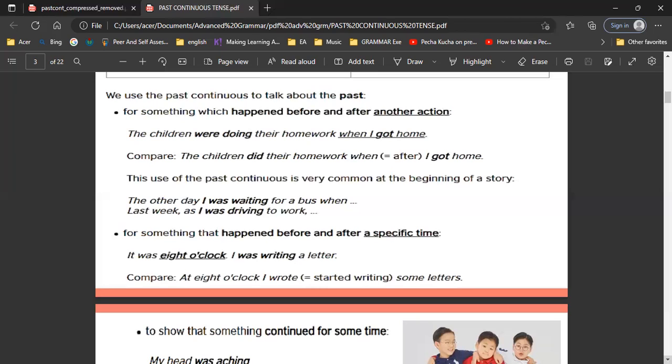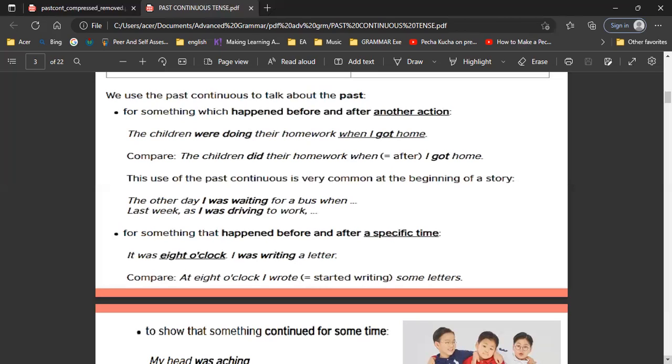For example, the other day, I was waiting for a bus when I met him. Last week, as I was driving to work, I saw a car accident. So you can see, I was driving to work happened before a car accident. And then I saw the car accident, but I was still driving.